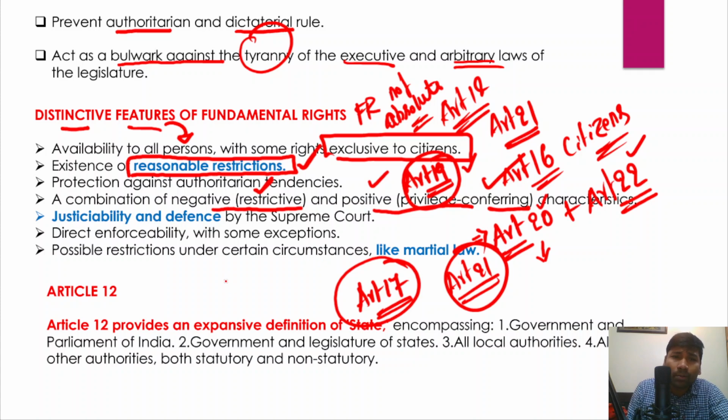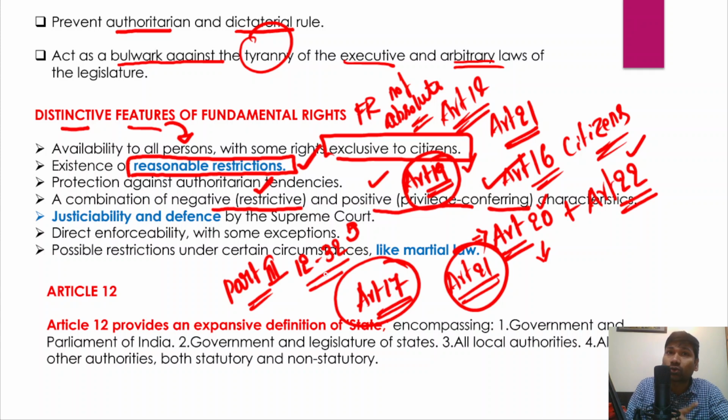Similarly, Part 3 talks about the fundamental rights, particularly from Article 12 to Article 32 of the Indian Constitution, and these are justiciable in nature and they could be defended in the court of law. That means if you believe that any of these fundamental rights are violated, you could approach the courts immediately.